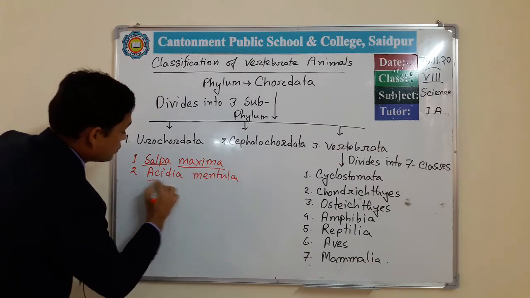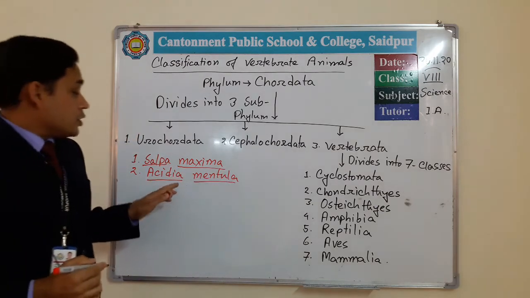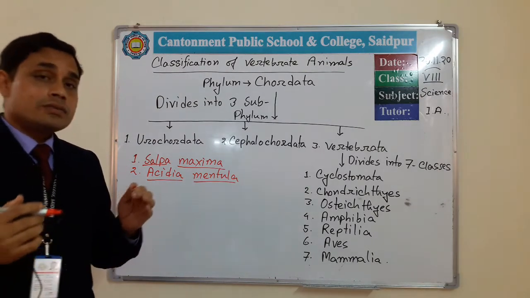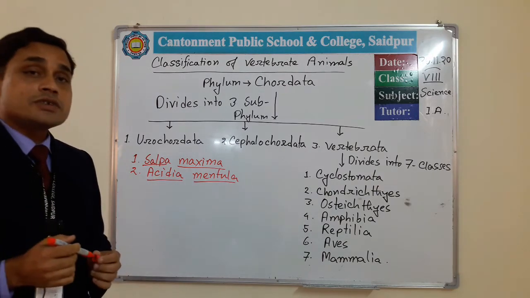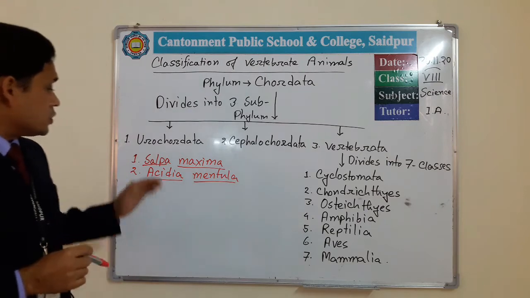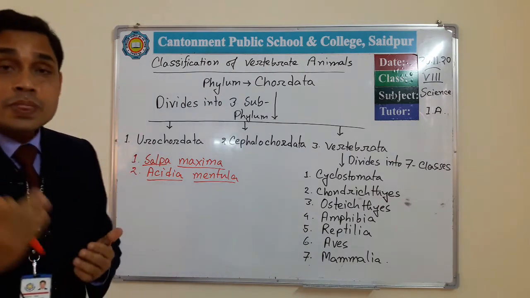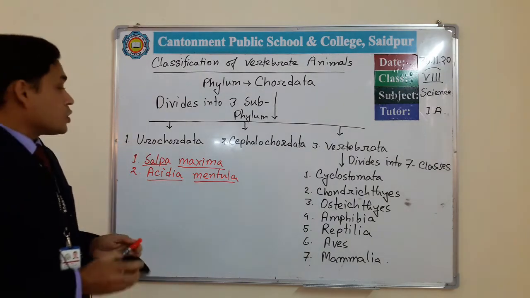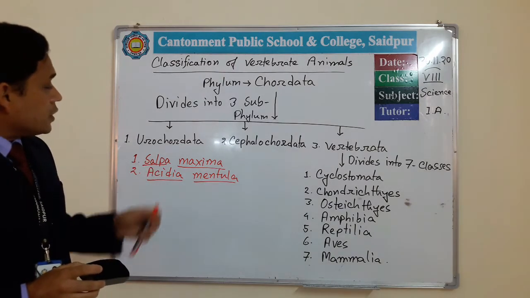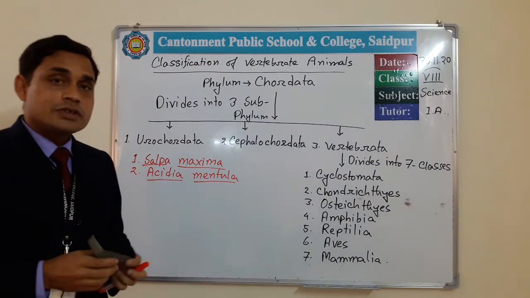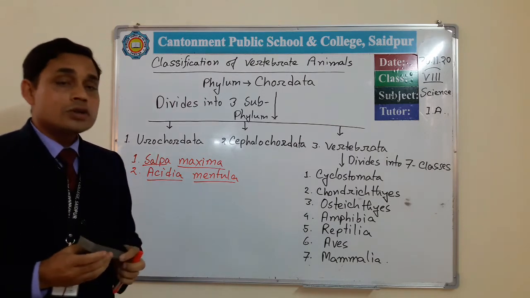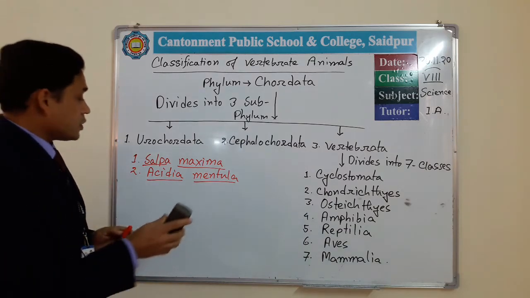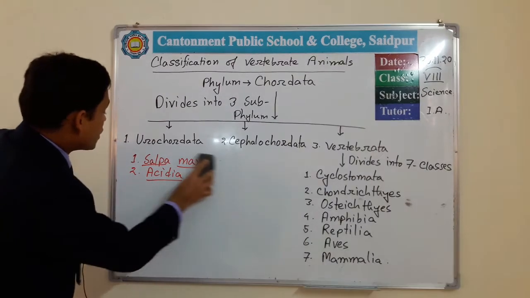As these are scientific names, we put an underline under these two parts. One is the genus and one is the species, and I tried to give an idea about genus and species in my first lecture. So these two are examples of the animals of this subphylum Urochordata. Its two general features are present in your book, so all of you read this. Here a tubular dorsal nerve cord is present. So that's all regarding this subphylum.